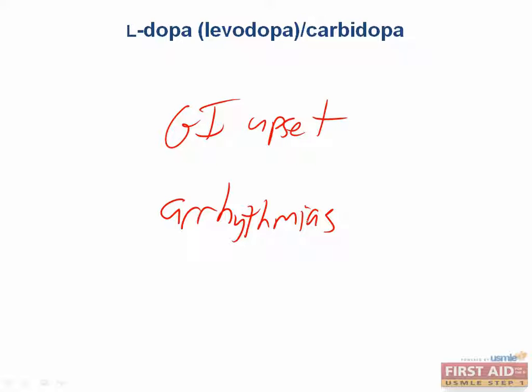The drug combination is for symptomatic management only. It does not have an effect on the course of disease. In fact, as disease progresses, the duration of therapeutic activity gained from each dose decreases. This is termed the wearing off effect, and it usually starts after 3 to 5 years of L-dopa carbidopa therapy.